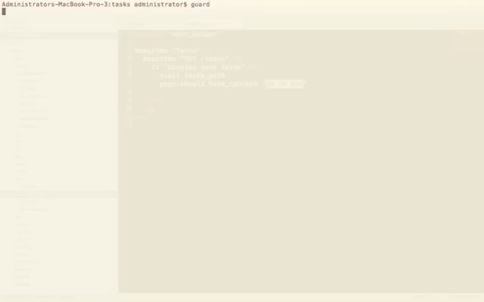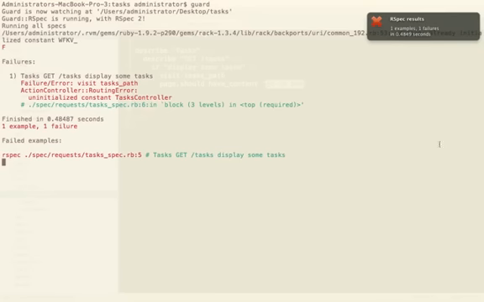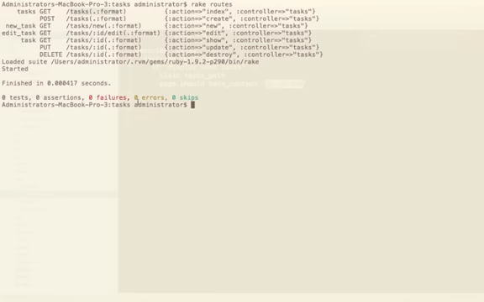Now, if I run Guard again, that should get rid of it. There we are, and we get a Growl notification, 1 error. And what it's saying is visit tasks path, uninitialized constant TasksController. And that means it's looking for a controller for tasks, but one hasn't been created yet. And that's what we need to do.